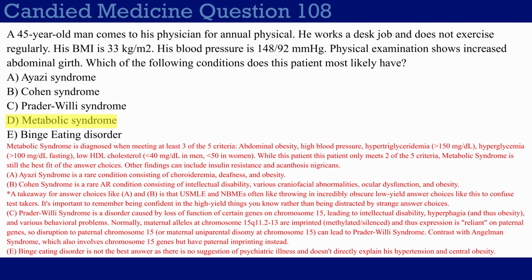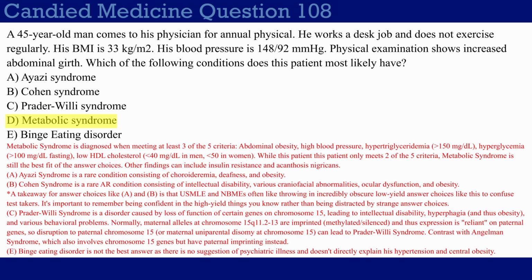So, just as a quick review, Prader-Willi syndrome results from a loss of function of certain genes on chromosome 15, and it can lead to intellectual disability, hyperphagia, and thus obesity and various behavioral problems. Now, right off the bat, you can kind of exclude Prader-Willi syndrome just because it's a genetic condition. It would be presented at birth. You wouldn't see it in a 45-year-old man presenting for the first time like this. And regardless, the vignette just doesn't really sound like a Prader-Willi syndrome vignette, right?